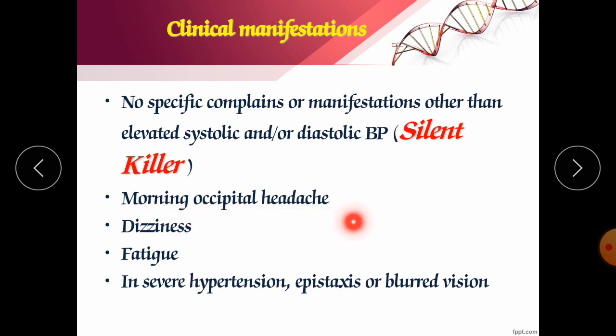So morning occipital headache is one of the symptoms which may occur. Another is dizziness, means lightheadedness. Fatigue: the person will be weaker than normal, immediately tired after doing a short amount of work. In severe hypertension, epistaxis may occur. What is epistaxis? When bleeding occurs from the nose, that condition is called epistaxis. And also blurred vision; it will also affect our eyes, because retinopathy may develop, due to which the vision is going to be affected.